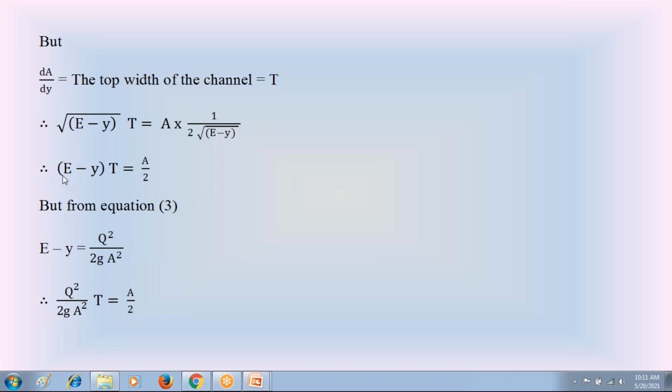So in this place of E minus y, substitute this value from equation 3: E minus y is equal to Q square divided by 2gA square.